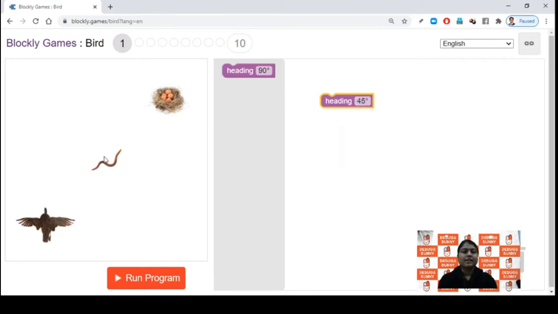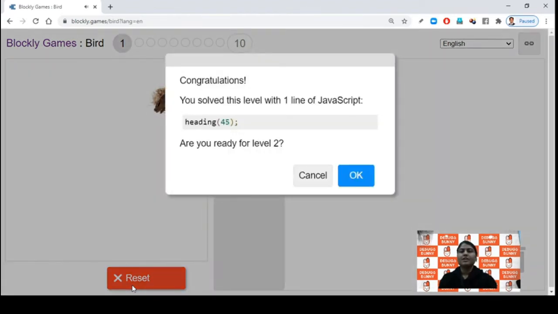The nest and the worm are in same direction. So we require only one angle. Let's run the program. This is the first level of bird game.